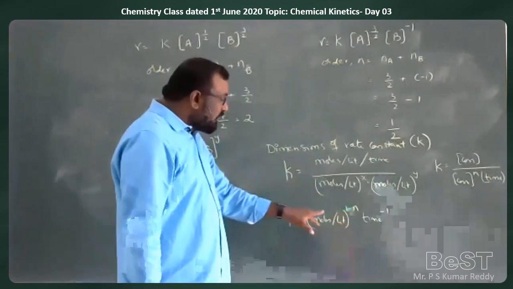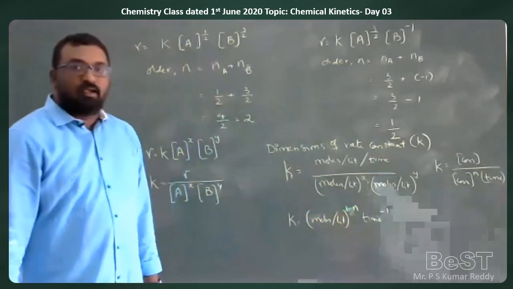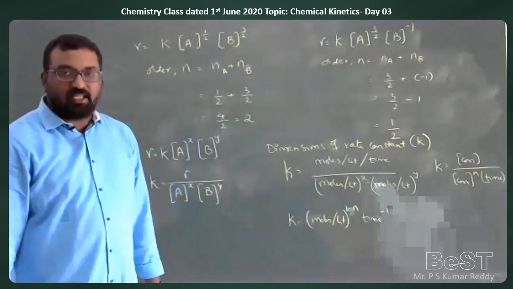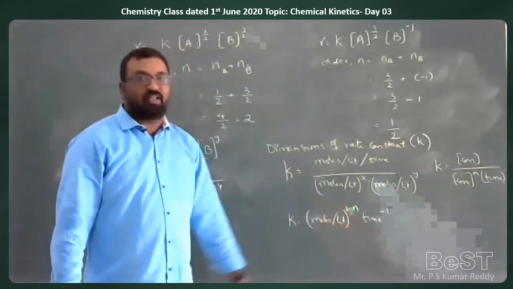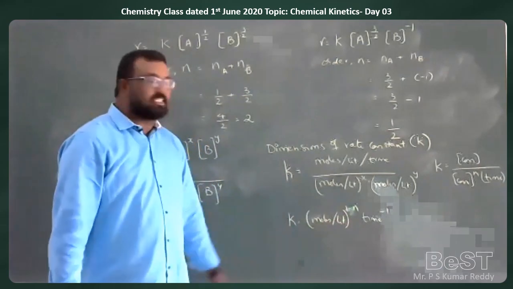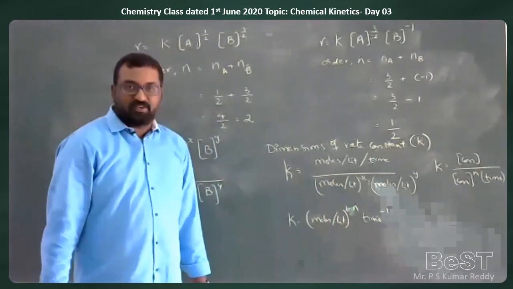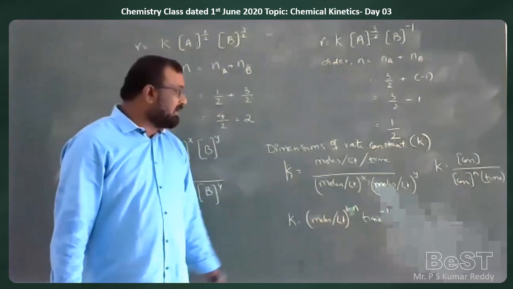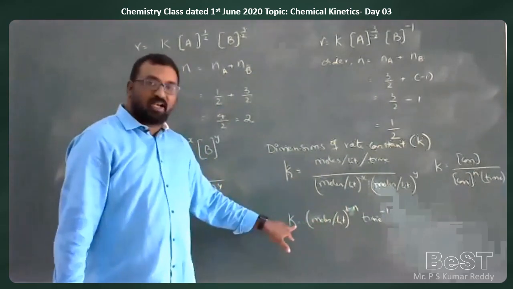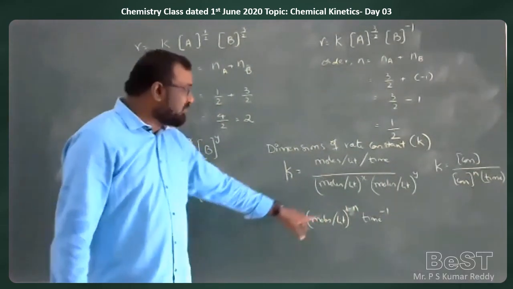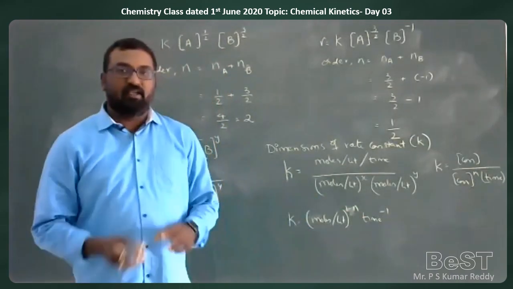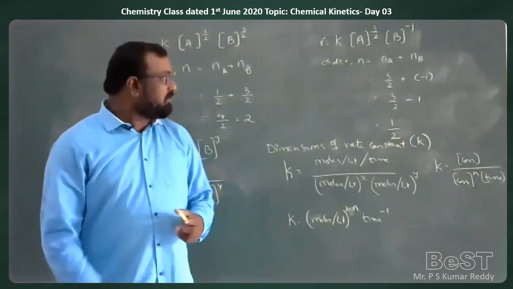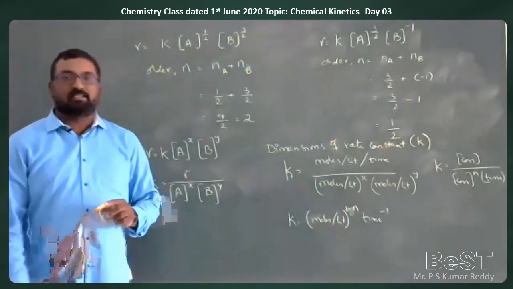So to calculate the units of the rate constant based upon the order of the reaction, we will be using this formula. This formula is used in order to find out the units of the rate constant with reference to the order of the reaction. So today I am stopping it here. Let us continue in the next class.